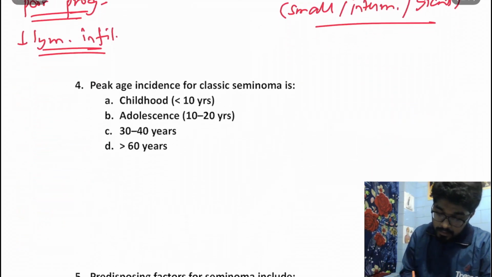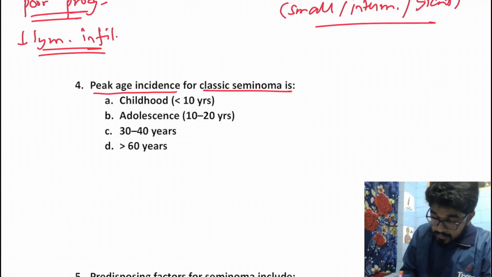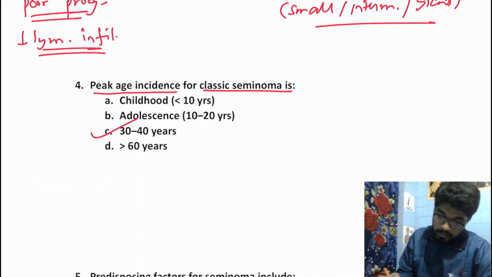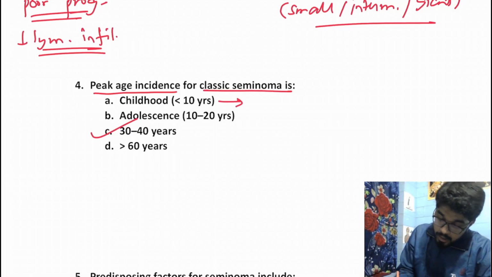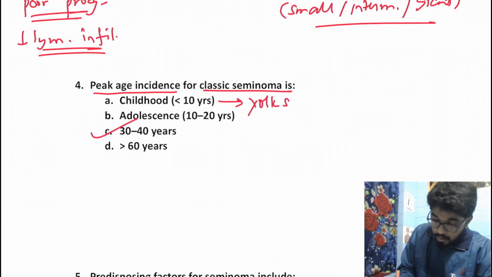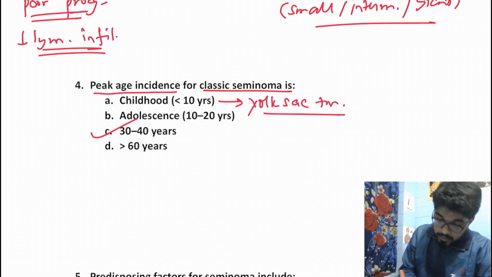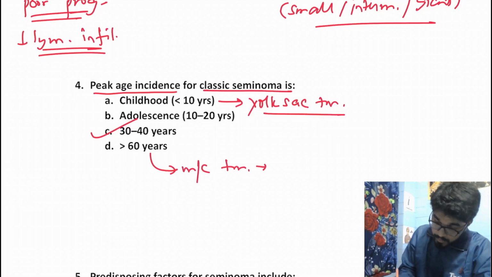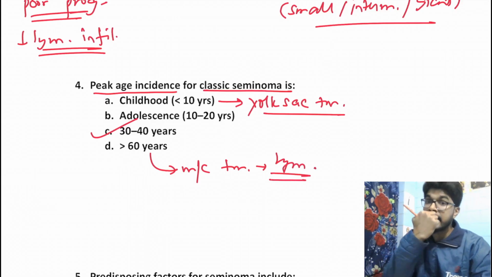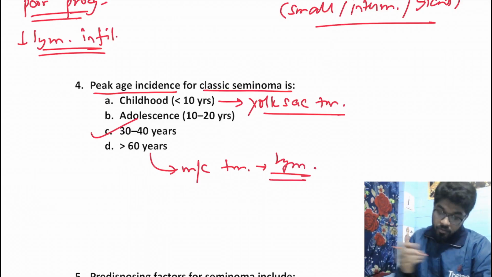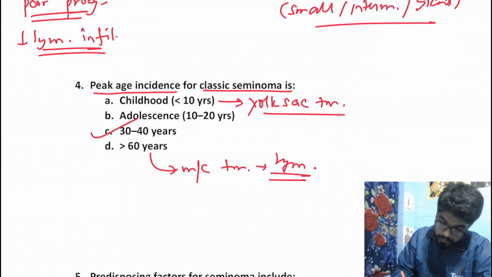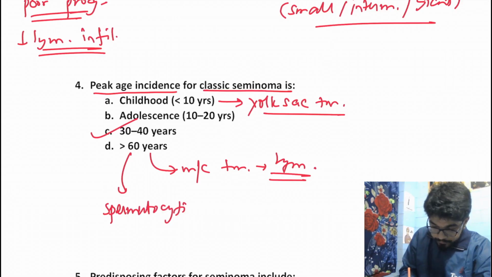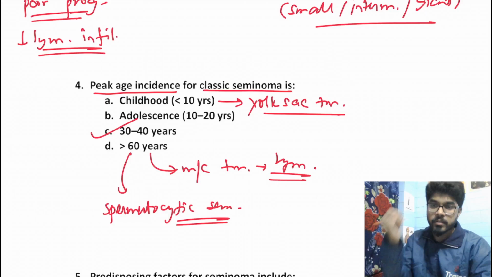Now, peak age incidence for classical seminoma is 30 to 40 years. So it is a factual question. If we look into the other options, in childhood the most common testicular tumor would be a yolk sac tumor. Whereas in the elderly, the most common tumor would be lymphoma. But if someone asks about the most common variant of seminoma in the elderly, it would be the spermatocytic seminoma. We just read about that.